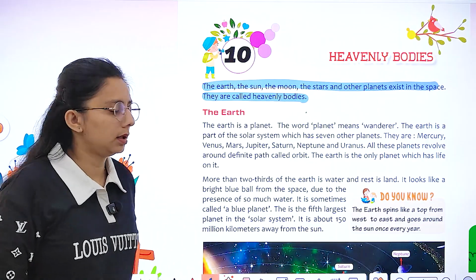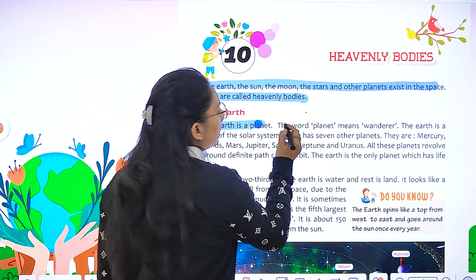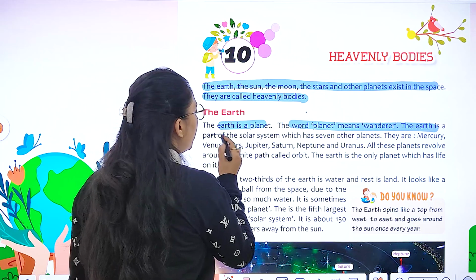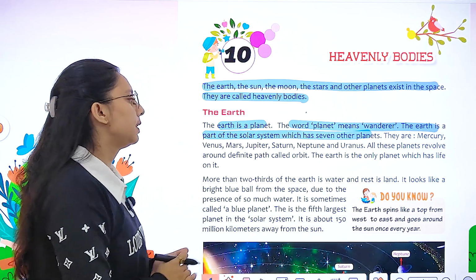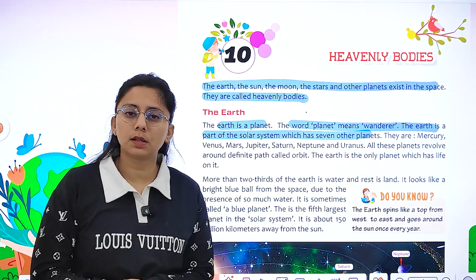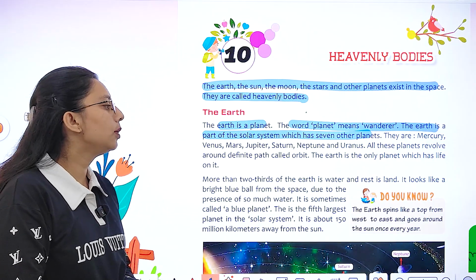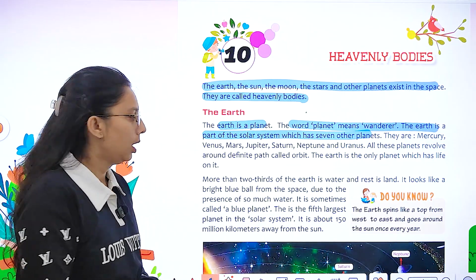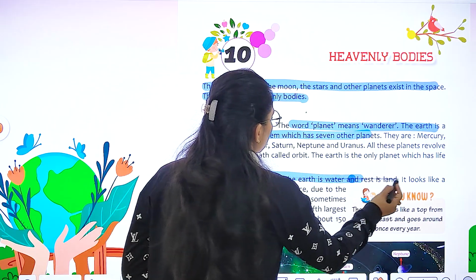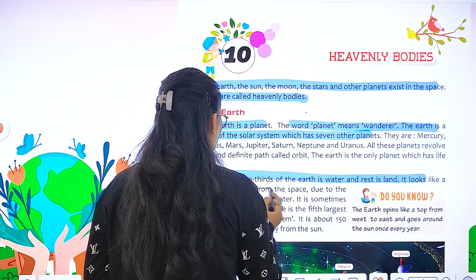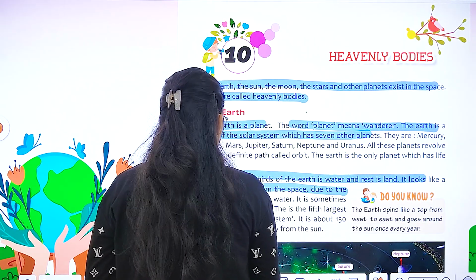So first is Earth. Earth is a planet. The Earth is a part of the solar system which has 7 other planets. We have Mercury, Venus, Earth, Mars, Jupiter, Saturn, Neptune and Uranus. Earth is the only planet which has life on it, and more than 2/3 of the Earth is water and the rest is land.